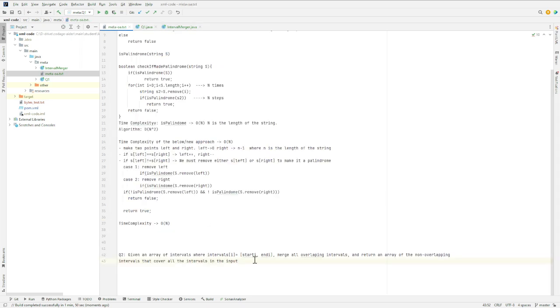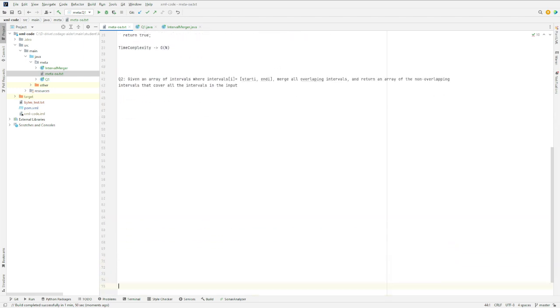And let's go over this question where we have a set of intervals, start i and end i, and we have to merge all the intervals. So I will try to give an example of this particular case, and we can write test cases for this.